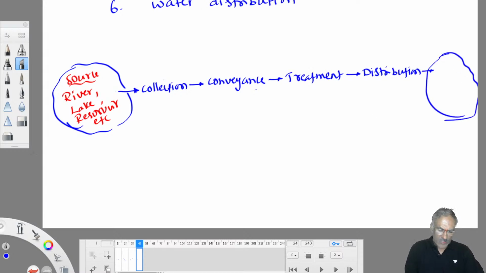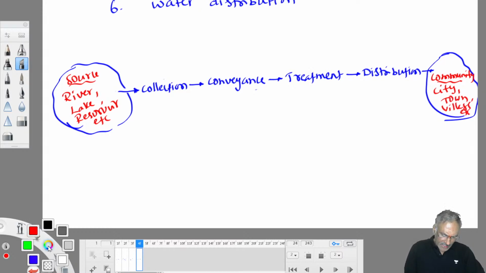How to collect this water. To whom we supply this water? To the public living in a community. What is community? Community is nothing but a group of people living at a place. So community could be a town, a city. It could be a village, or it could be a colony. It is a city or a town or a village, etc.